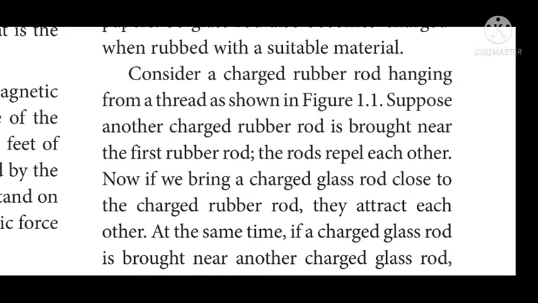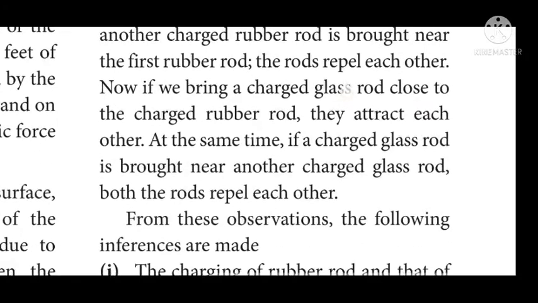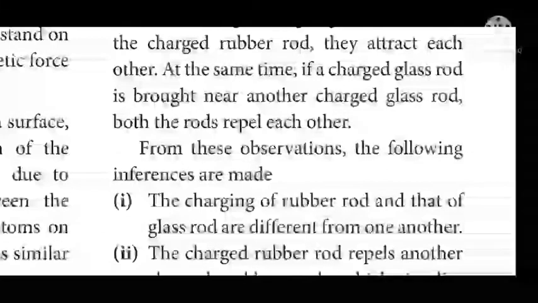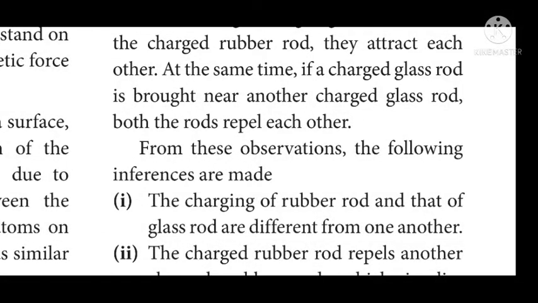Now we change one thing. If we bring a charged glass rod close to the charged rubber rod, note the words charged glass rod and charged rubber rod, they attract each other, which means glass contains positive charge and rubber contains negative charge. At the same time, if a charged glass rod is brought nearer to another charged glass rod, both rods repel each other. So glass repels glass, rubber repels rubber, but rubber and glass attract. This is the conclusion here.